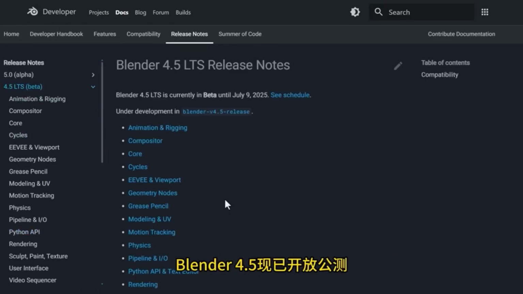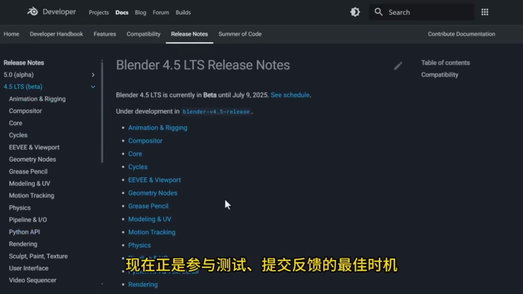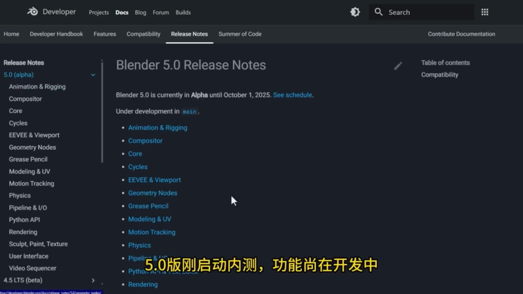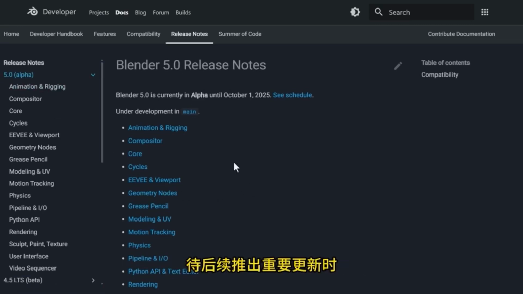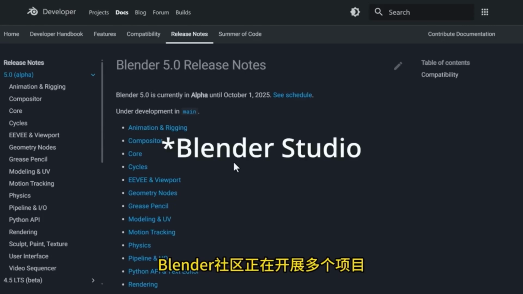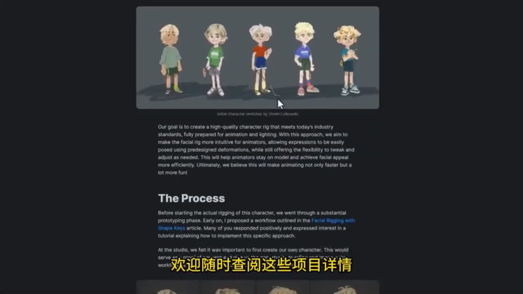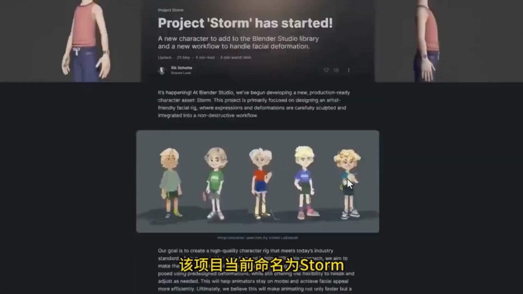Blender 4.5 is open for public testing, making it the perfect time to participate and submit feedback. Version 5.0 has just started internal testing and is still in development. We will promptly showcase new features as important updates are released. For developers interested in high-quality projects, the Blender community is working on several projects, all of which have standout features. You are welcome to check the details of these projects at any time.